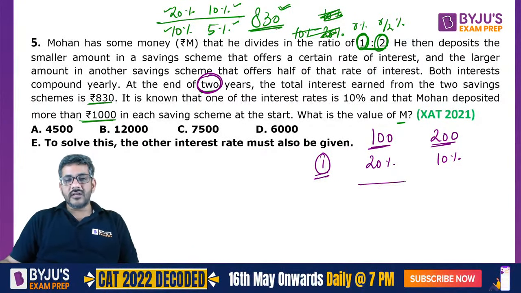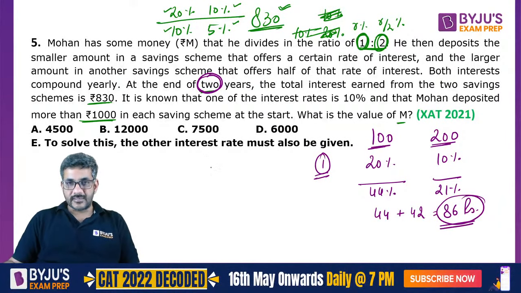So compounded, if you do it for 2 years, you get 44%, and compounded for 2 years at the other rate, you get 21%. So what is 44% of 100? It is 44. 21% of 200 is 42. That is equal to 86. So in this case I will be getting 86 rupees interest.